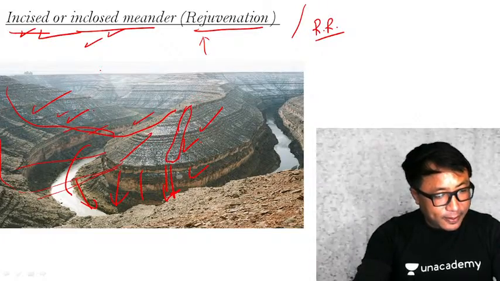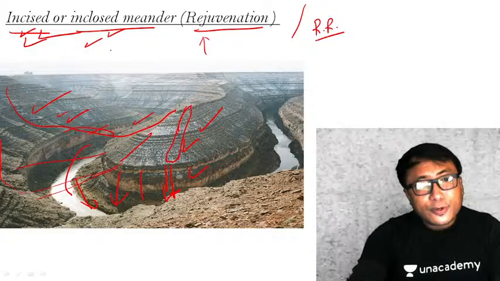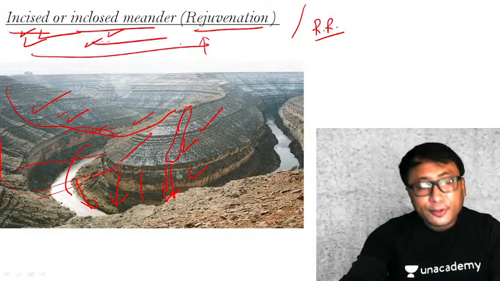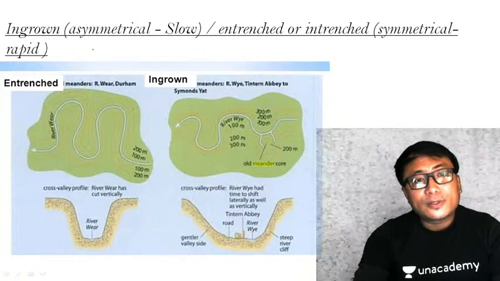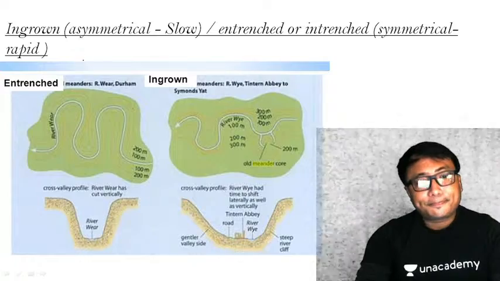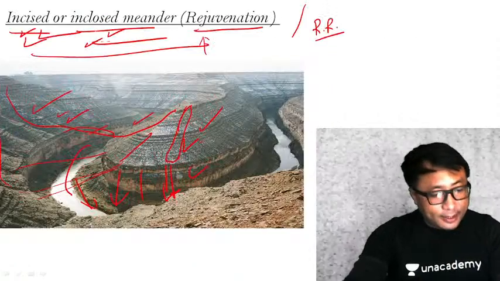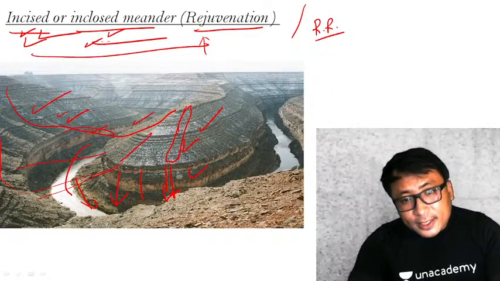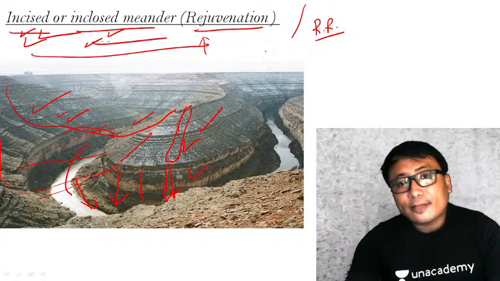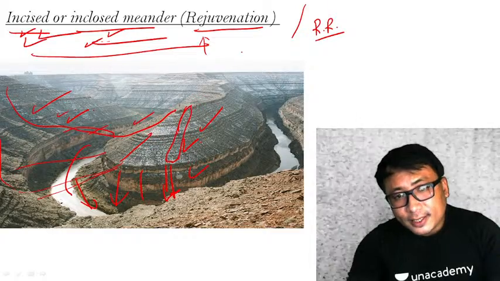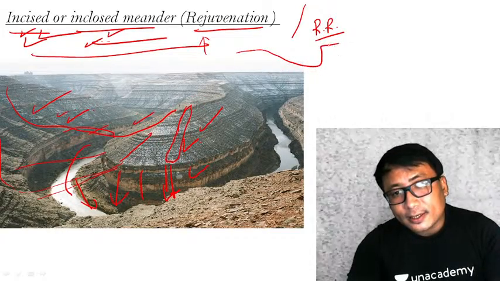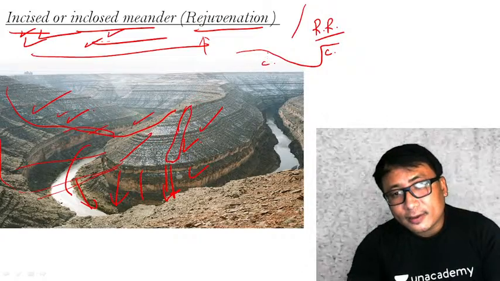Now, this incised or enclosed meander can be of two types depending on the rate of river rejuvenation which is taking place. You see here, if in this meandering the river rejuvenation is happening, the side profile of the meander we have just seen is the concave side and the convex side.